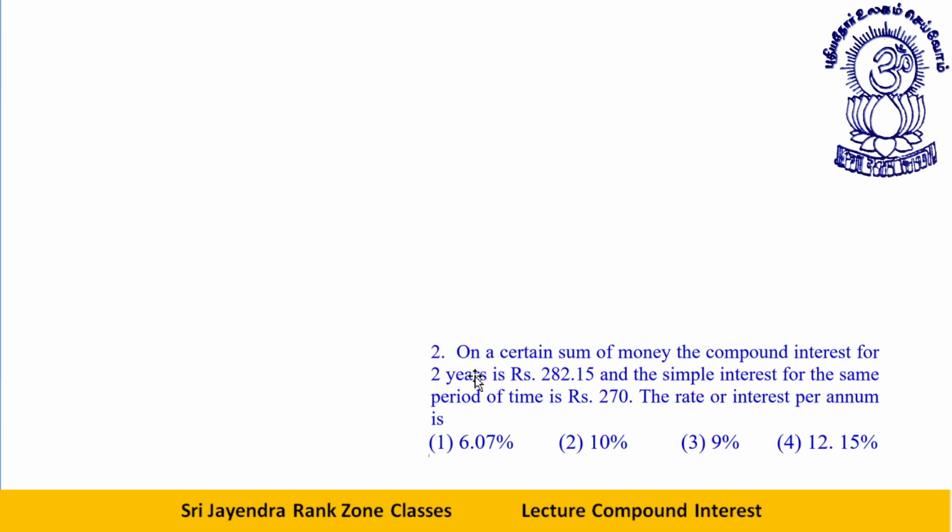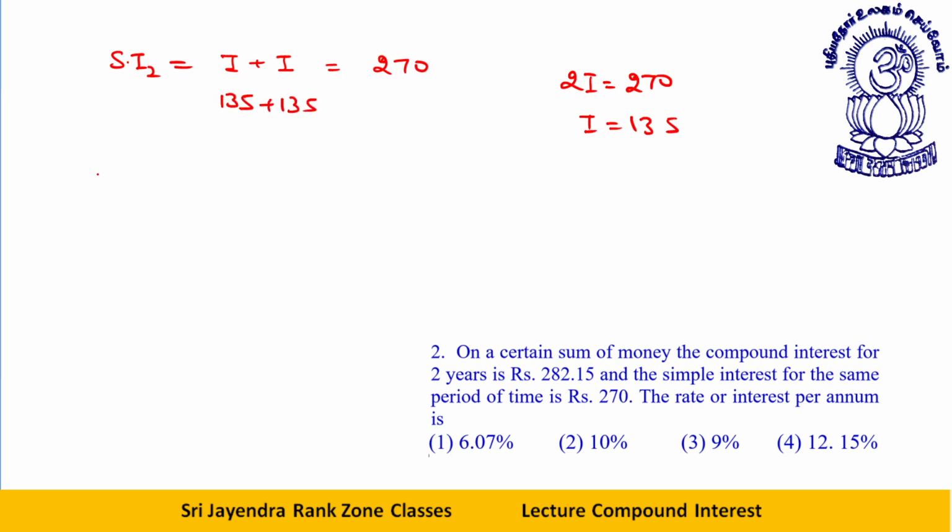On a certain sum of money, the compound interest for 2 years is this much, and the simple interest for the same period of time is 270. The rate of interest per annum is? See, good question actually. SI for 2 years is interest plus interest. This is 270. I can say 270 is equal to 2I. I is equal to 135. So far clear? This is 135 plus 135.